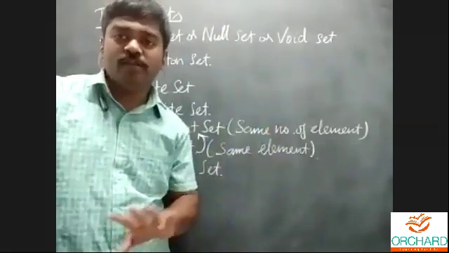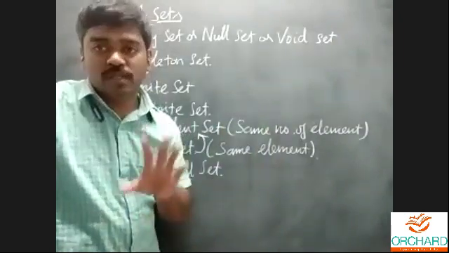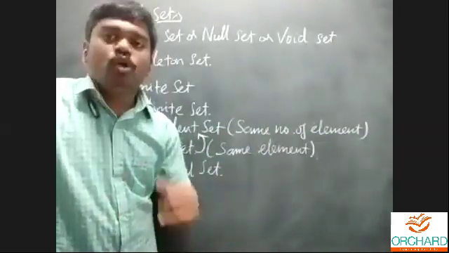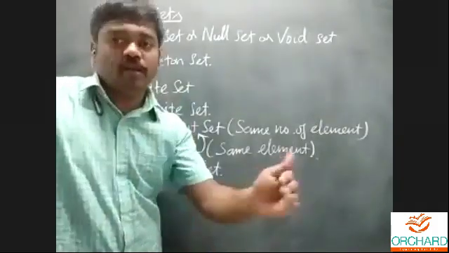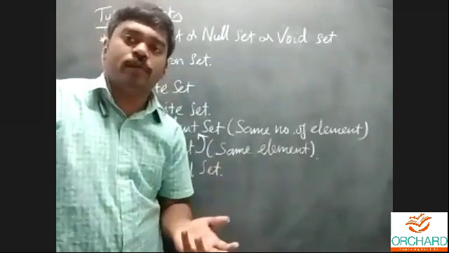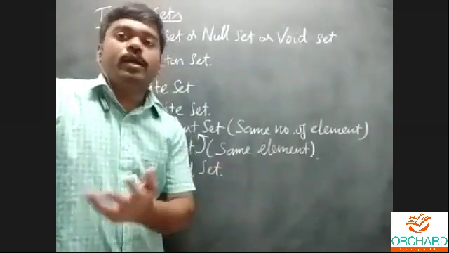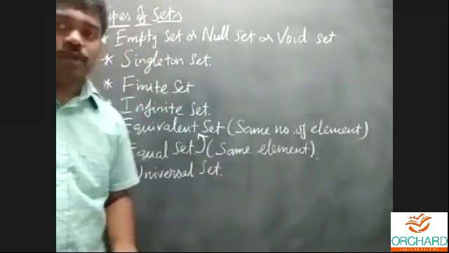Everything is combined. For example, I'll consider that Orchard School is the universal set. You are one of the members in Orchard School. I'm also one of the members in Orchard School. All the teachers, everybody regarding Orchard School, is one of the members. So that's a universal set.